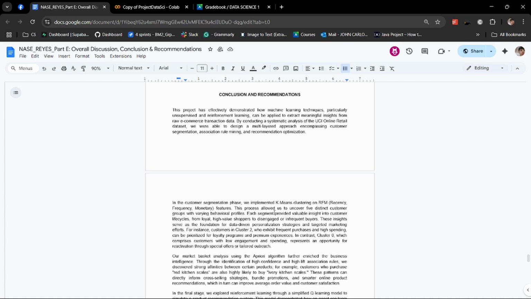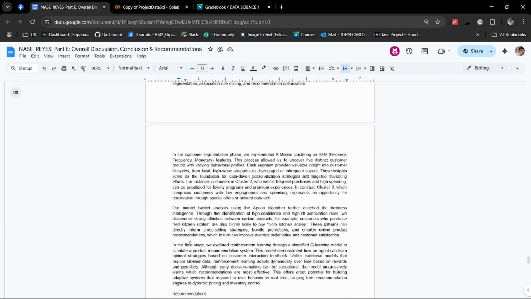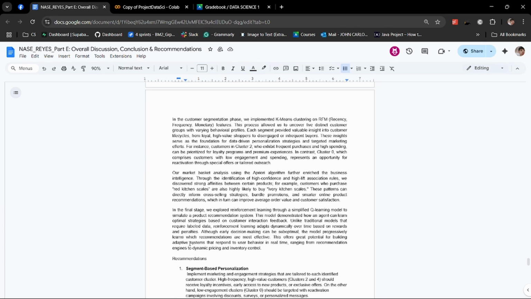We also explored reinforcement learning through a basic Q-learning model that simulates product recommendation behavior. The agent learns from feedback over time, adapting its recommendations based on customer interaction. While early results are simple, this highlights the potential of RL for dynamic real-time personalization in retail.